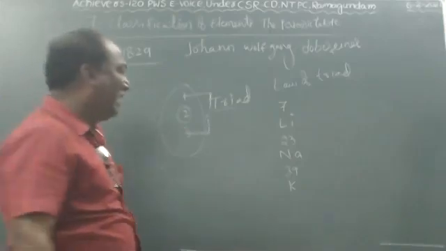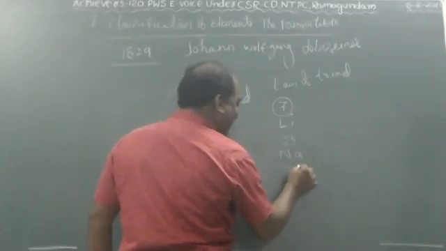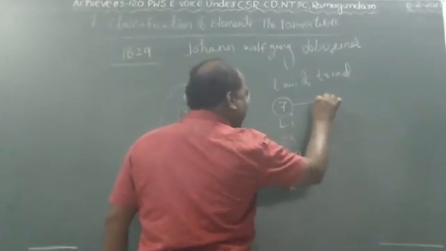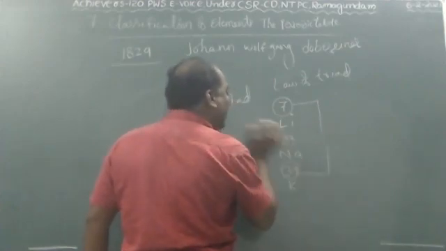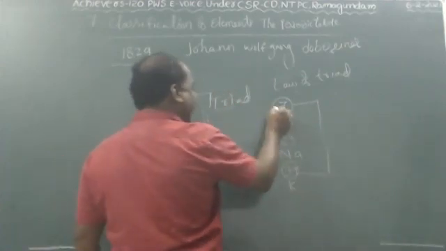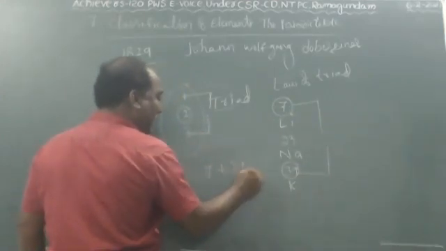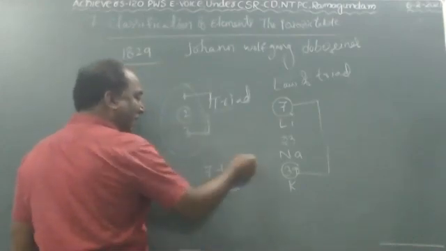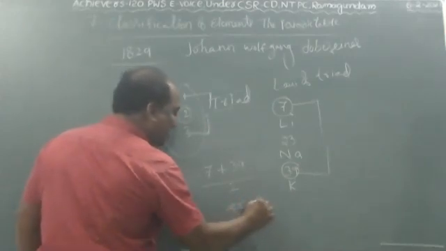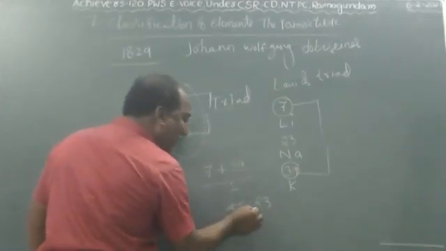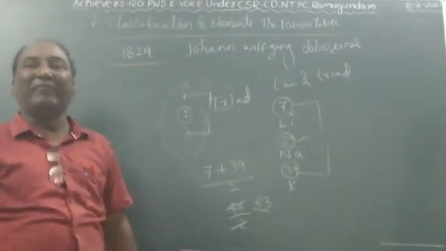According to the law of triads, take the first element, 7, plus the third element, 39, divided by 2. 39 plus 7 is 46, and 46 divided by 2 is 23. This average atomic weight is equal to the middle element. This is called Döbereiner's law of triads, children.